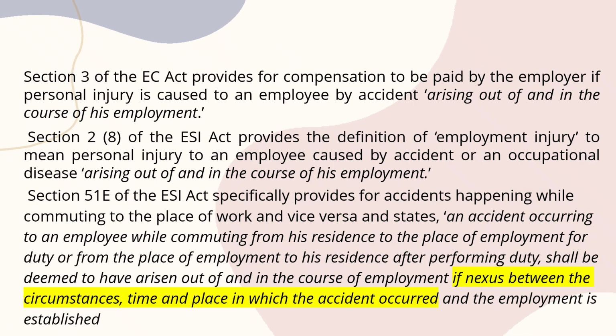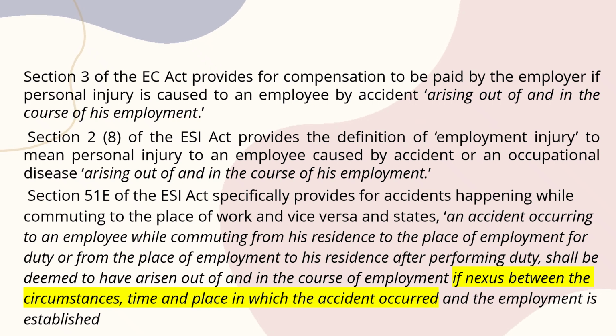When we read section 3 of the Employee Compensation Act, it provides compensation to be paid by the employer if personal injury is caused to an employee by an accident arising out of and in the course of his employment. And when we read section 2(8) of the ESI Act, it talks about employment injury to mean personal injury to an employee caused by an accident or occupational disease arising out of and in the course of employment.